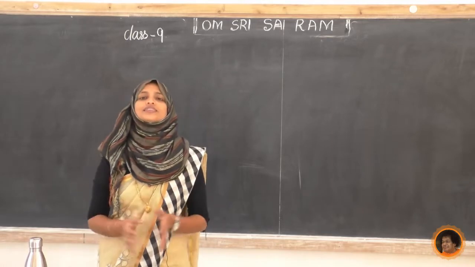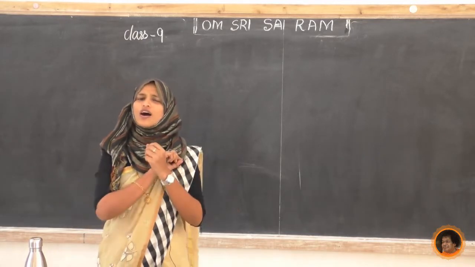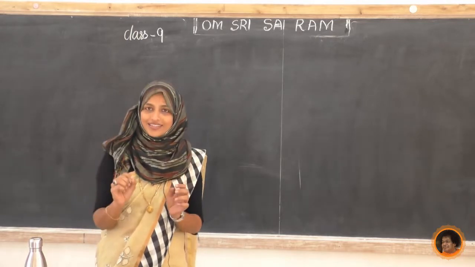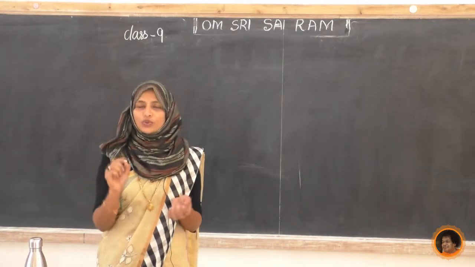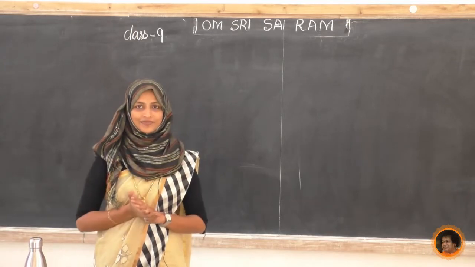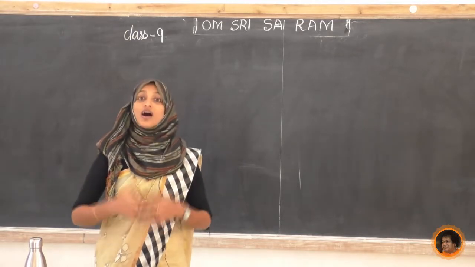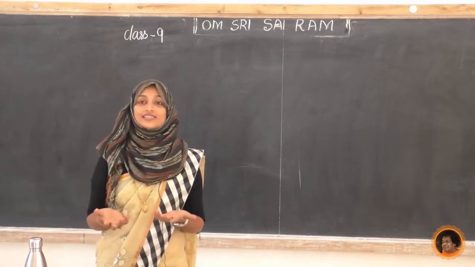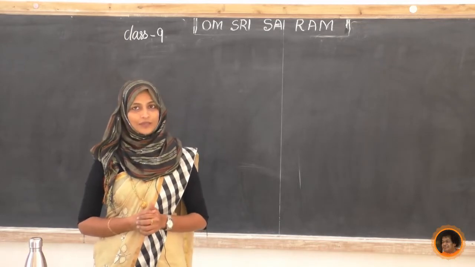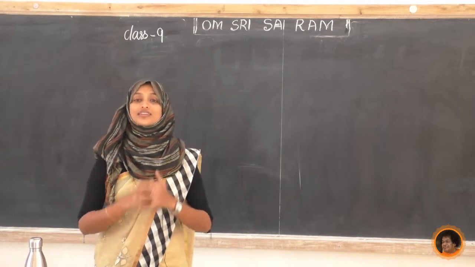So everything in this universe, whether living or non-living, all matter is made of a tiny particle, or tiny unit, that is called an atom. Come to know what an atom is. Already in our lower classes we have studied about the atom and how it appears, and what the different things present in an atom are. In today's class we are going to study the structure of the atom.